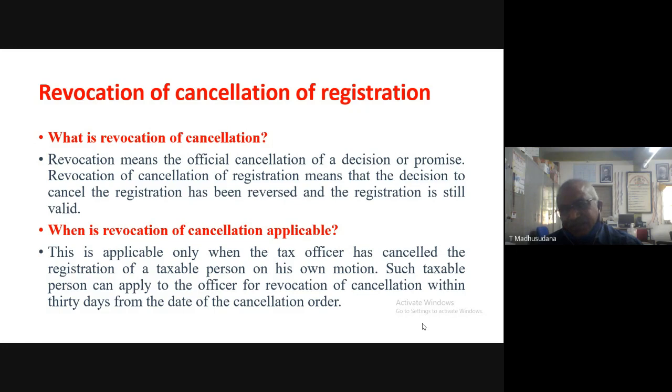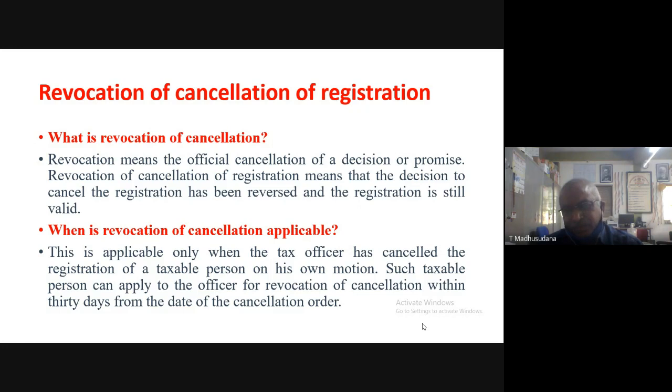This is applicable only when the tax officer has cancelled the registration of a taxable person on his own motion.